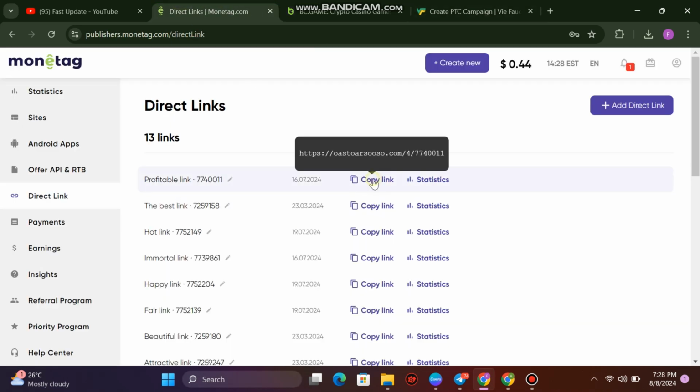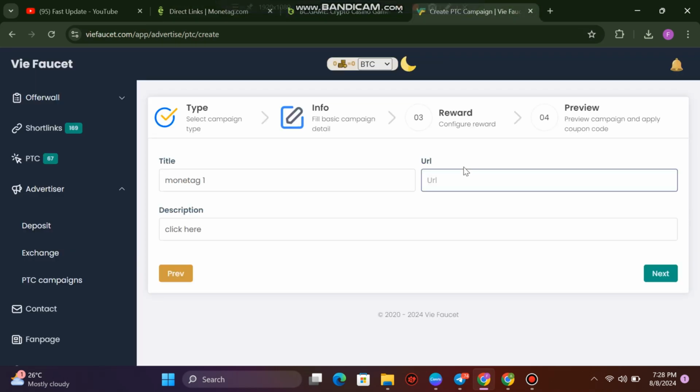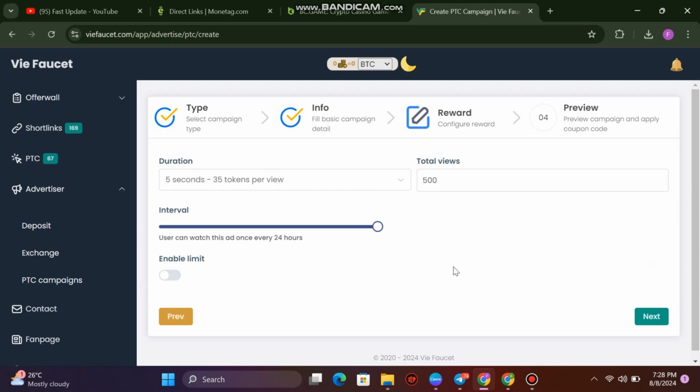So you copy your direct link and then you go back and insert your direct link in this particular page, as you can see here. And the next thing you have to do here is to just click on next. Once you click on next, the duration is for you to set up.